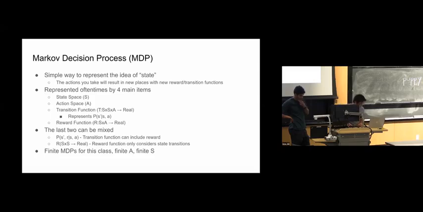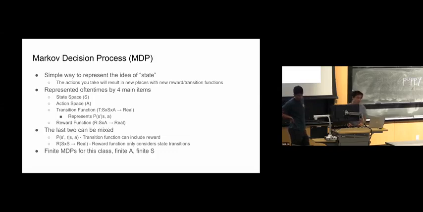So just a quick terminology overview. There are some new things that we need to consider and some old things from the bandit problems. The first new thing is the state space, which represents the different possible states that your agent can be in as they go through the reinforcement learning problem.